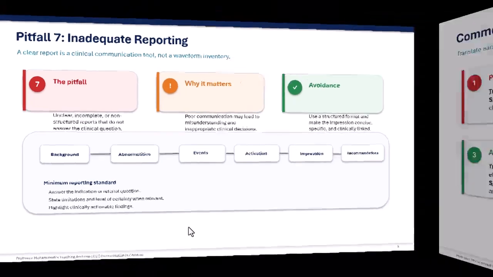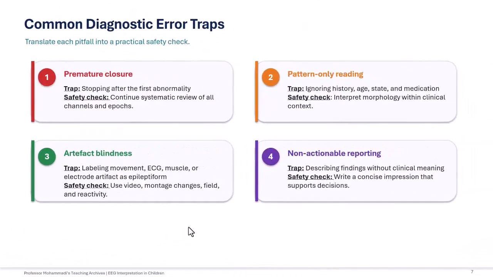Next slide, please. This slide translates the previous pitfalls into practical diagnostic safety checks. The first trap is premature closure. This occurs when the interpreter stops after identifying the first abnormality. The safety check is to continue reviewing all channels and epochs systematically. The second trap is pattern-only reading. This means interpreting waveforms without considering the history, age, state, and medications. The safety check is to interpret morphology within the clinical context.